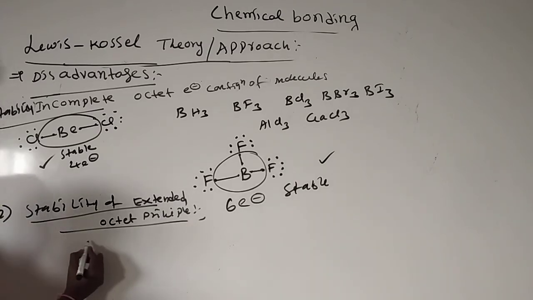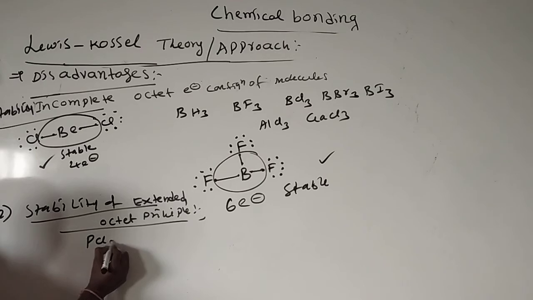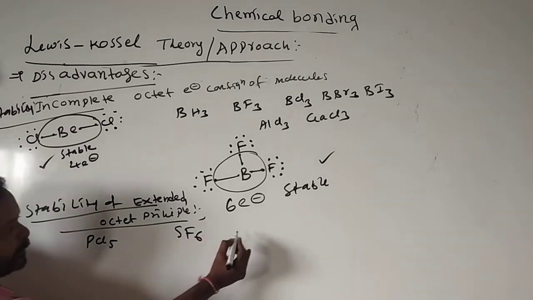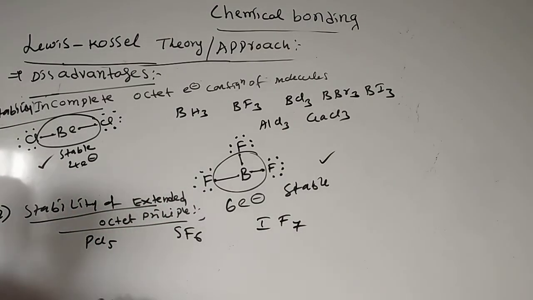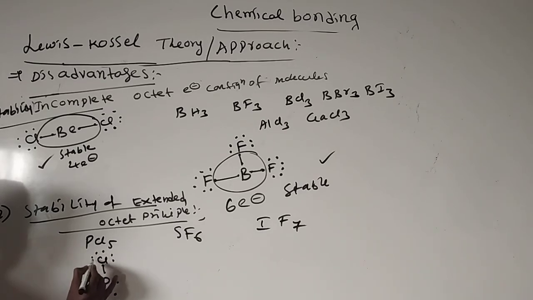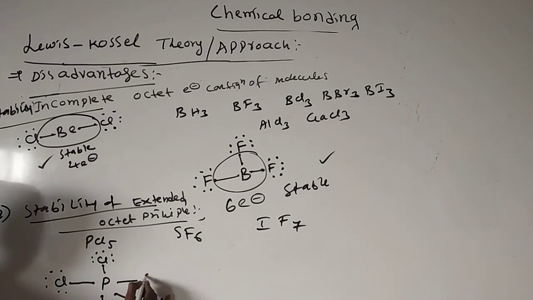Here I am taking PCl5, SF6, IF7. See PCl5: phosphorus has 5 electrons, and chlorine is attached at each of the five positions.